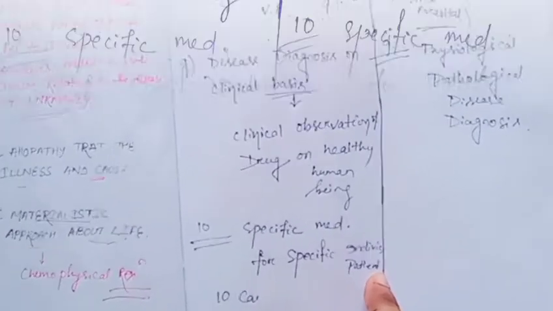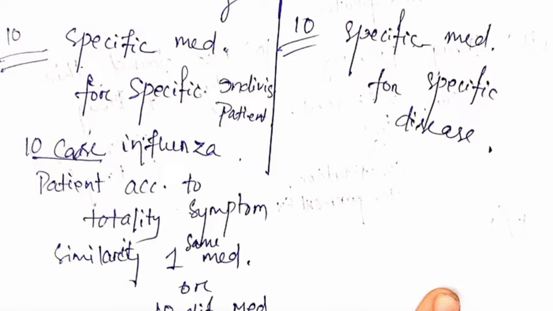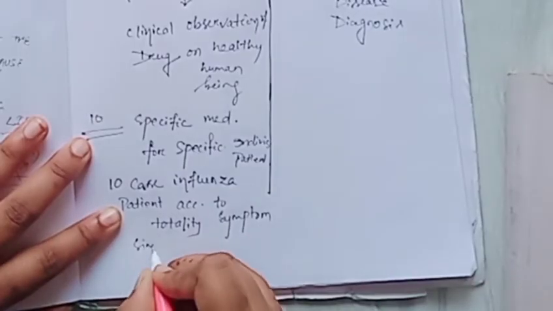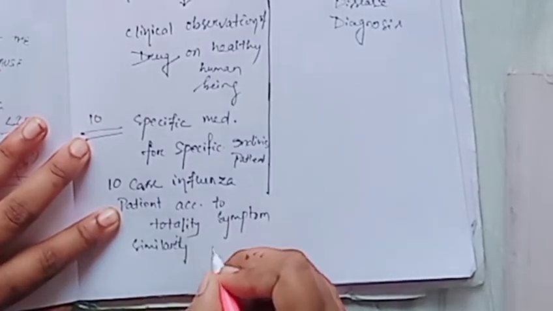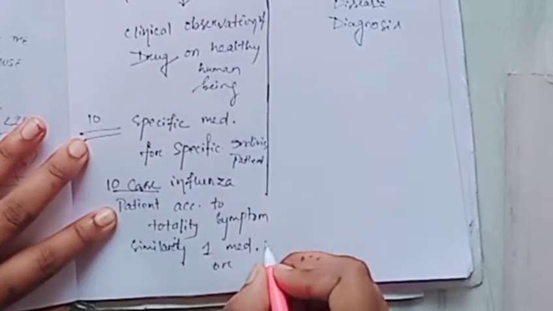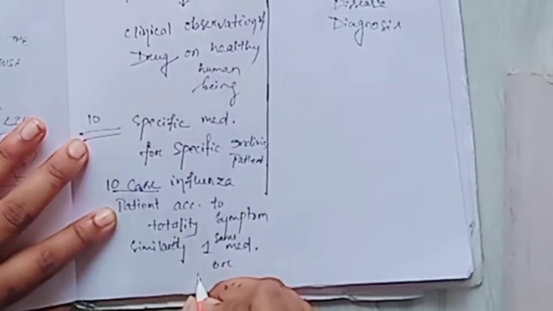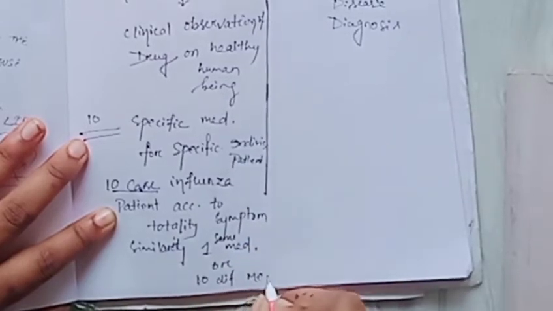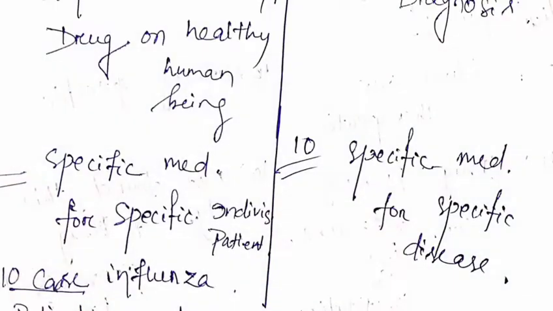Here it means that for 10 cases of influenza patients, we give medicine according to the totality of symptom similarity. For 10 cases, we may give one same medicine, or 10 different medicines we prescribe. But in the allopathy society, there is nothing like individuality of medicine. They give specific medicine for specific disease.